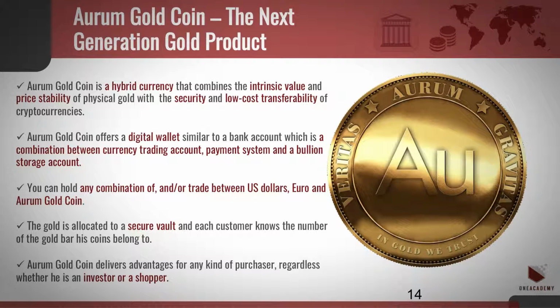Aurum Gold Coin is a hybrid currency that combines the intrinsic value and price stability of physical gold with the security and low-cost transferability of cryptocurrencies. Aurum Gold Coin offers a digital wallet similar to a bank account, which is a combination between currency trading account, payment system, and a bullion storage account.